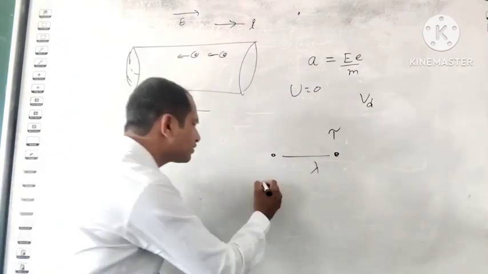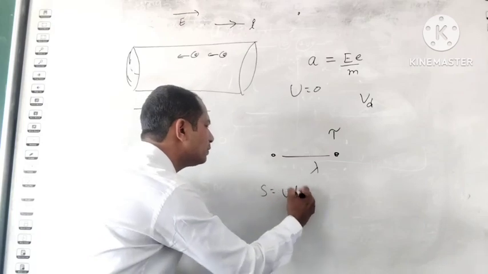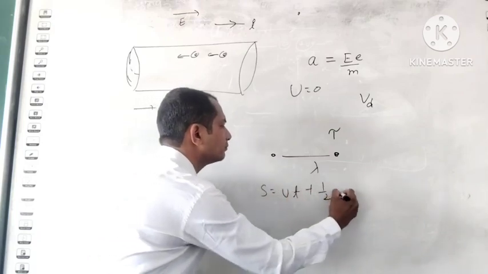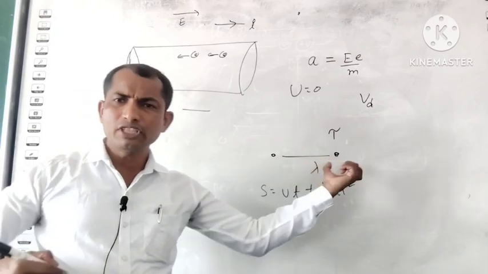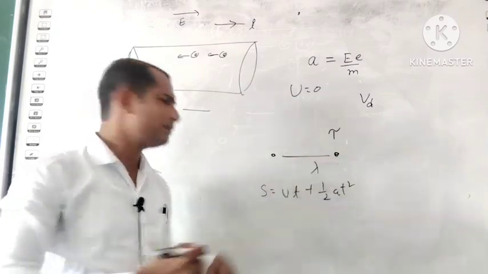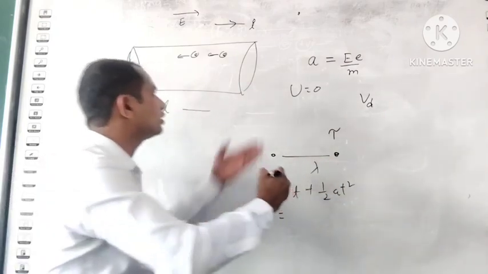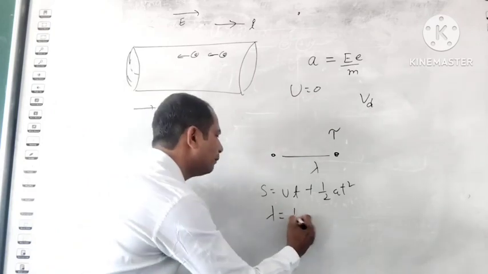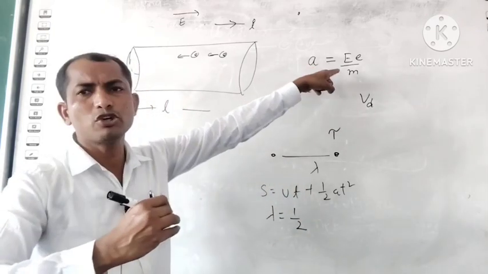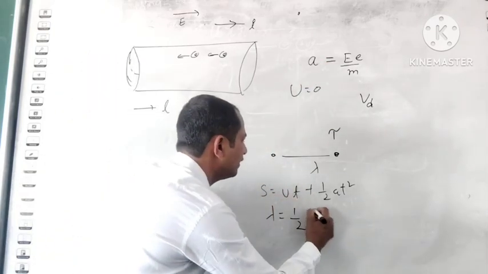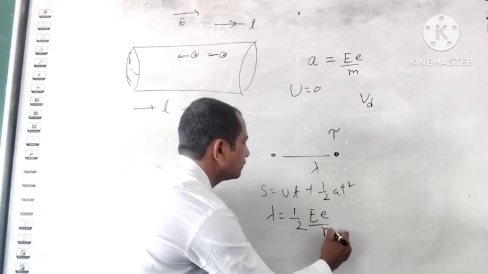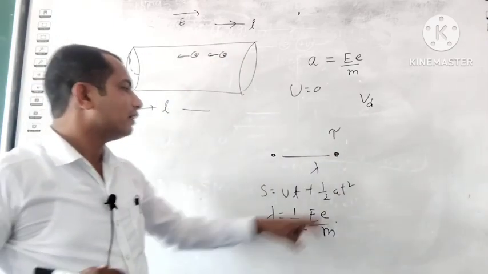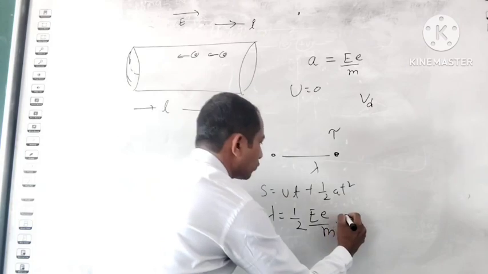Now, if we apply the formula S is equal to ut plus half at square, between these two collisions the displacement is lambda, and the initial velocity is equal to 0. So it is 1 by 2, the acceleration is eE upon m, and t square is tau square.